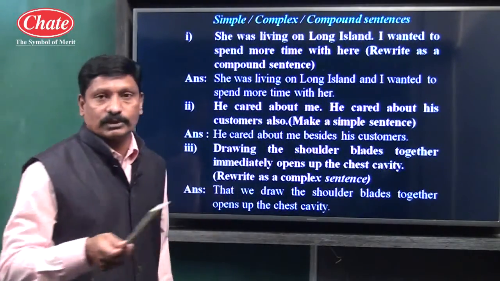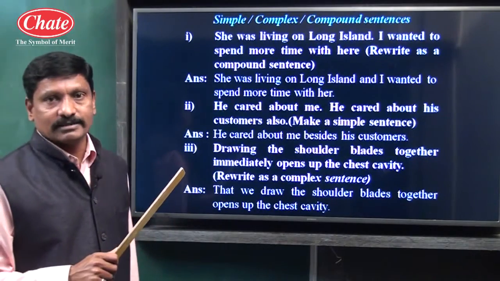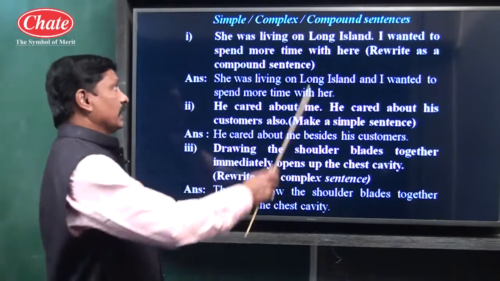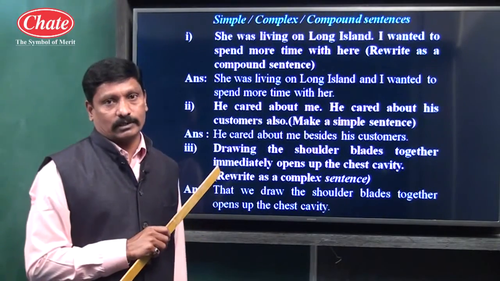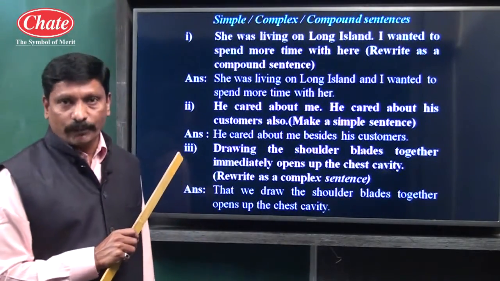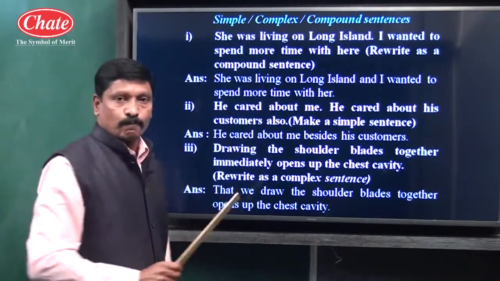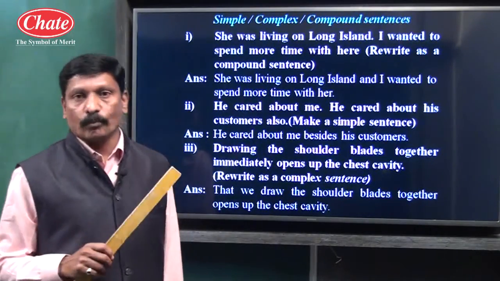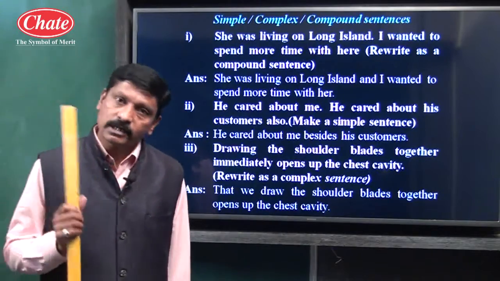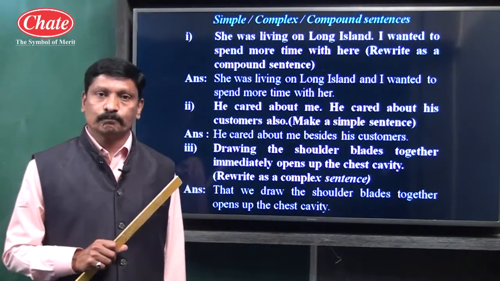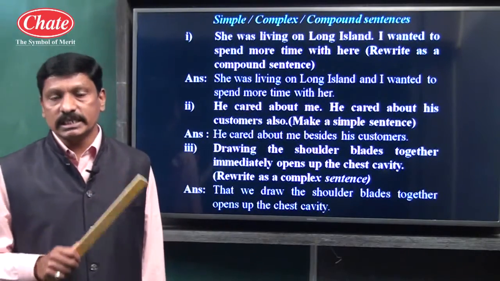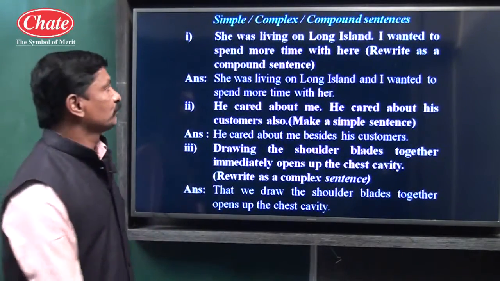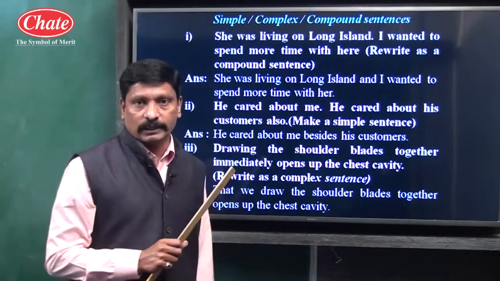Second, complex type of sentence. Complex type of sentence is a sentence which contains one main clause and at least one subordinate clause. And to make a sentence complex, we have to use appropriate subordinating conjunction like who, when, why, how, though, although, since, because, etc.